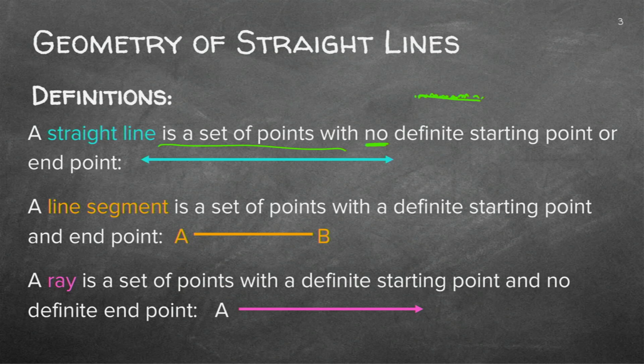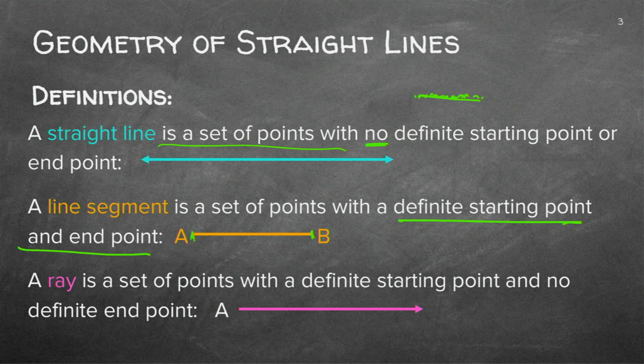A line segment is again a set of points, but it's got a definite starting point and a definite end point. Like there, it starts with A and it finishes at B. So that is what we call a line segment. Remember the difference between a straight line and this: in this case, it has a definite starting point and an end point.